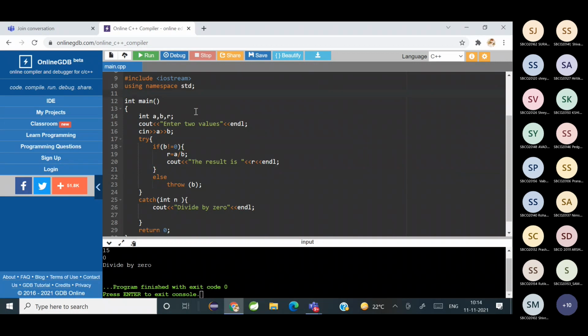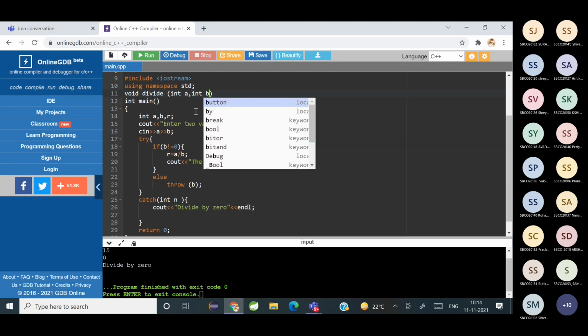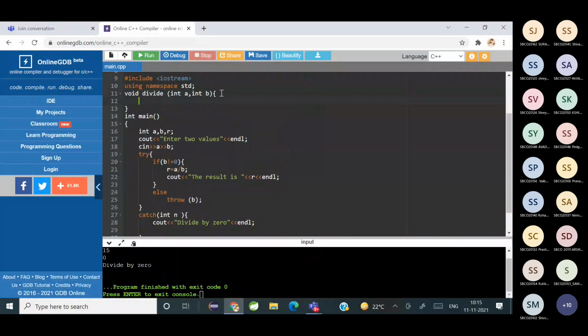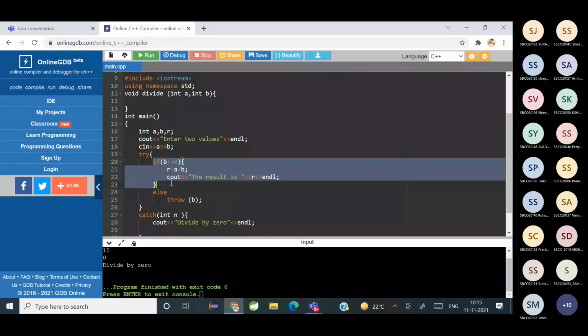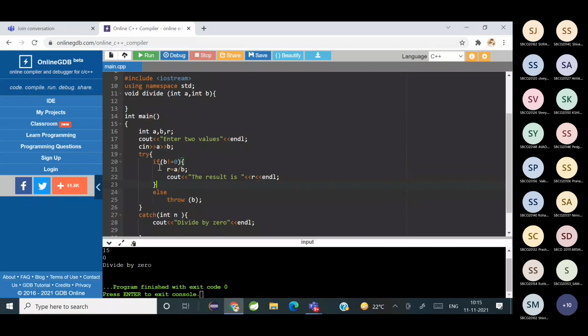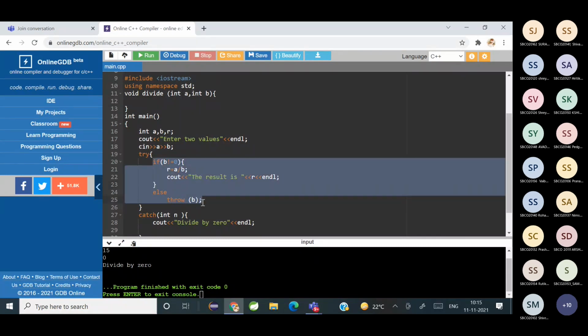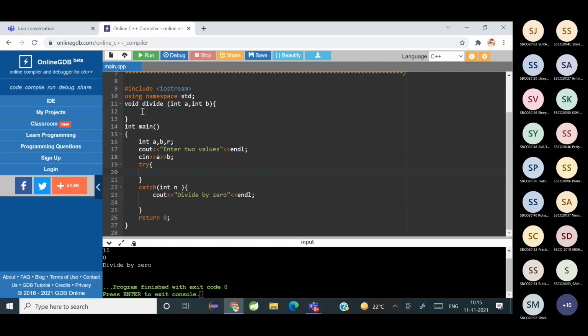Suppose I write a function void divide, int a, int b, and this part of the code I am going to write here.